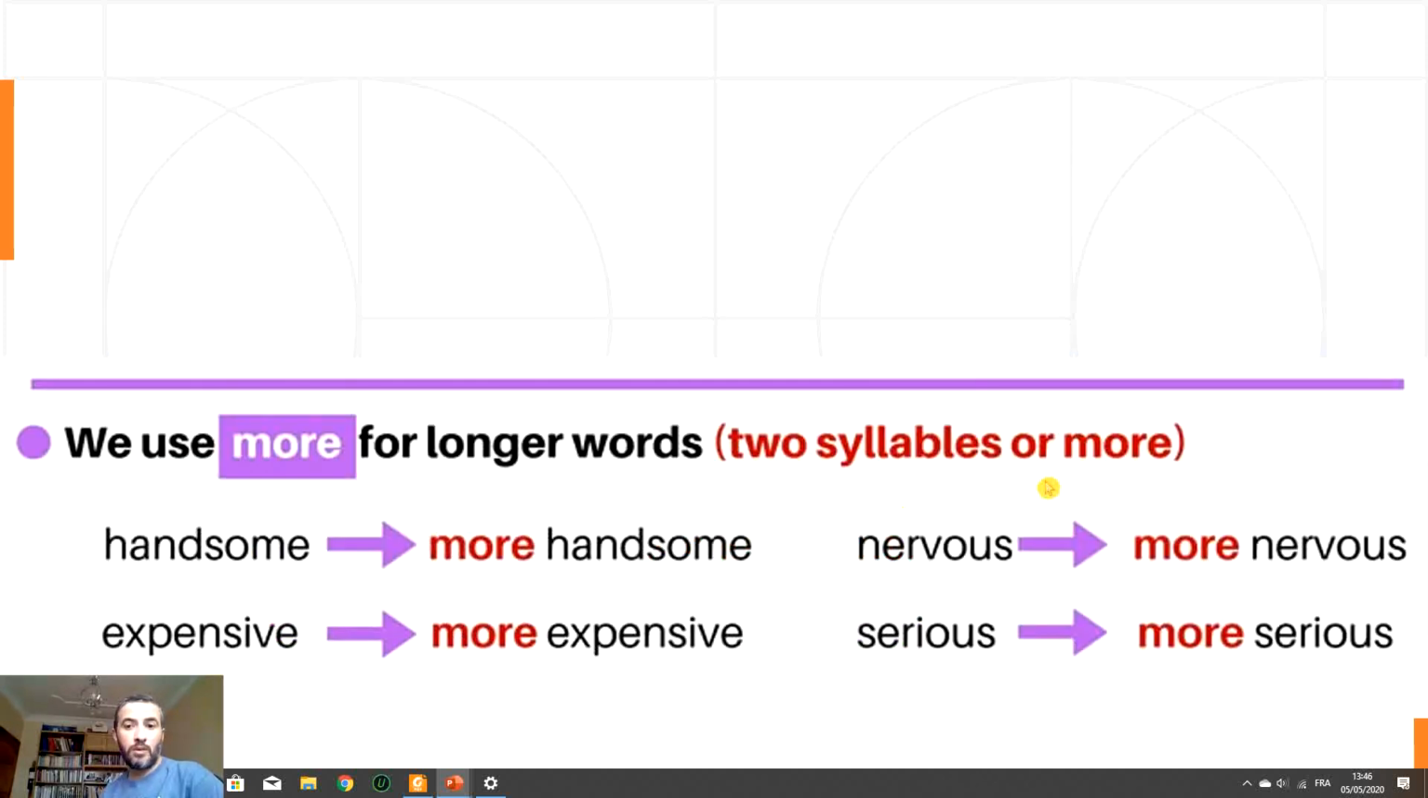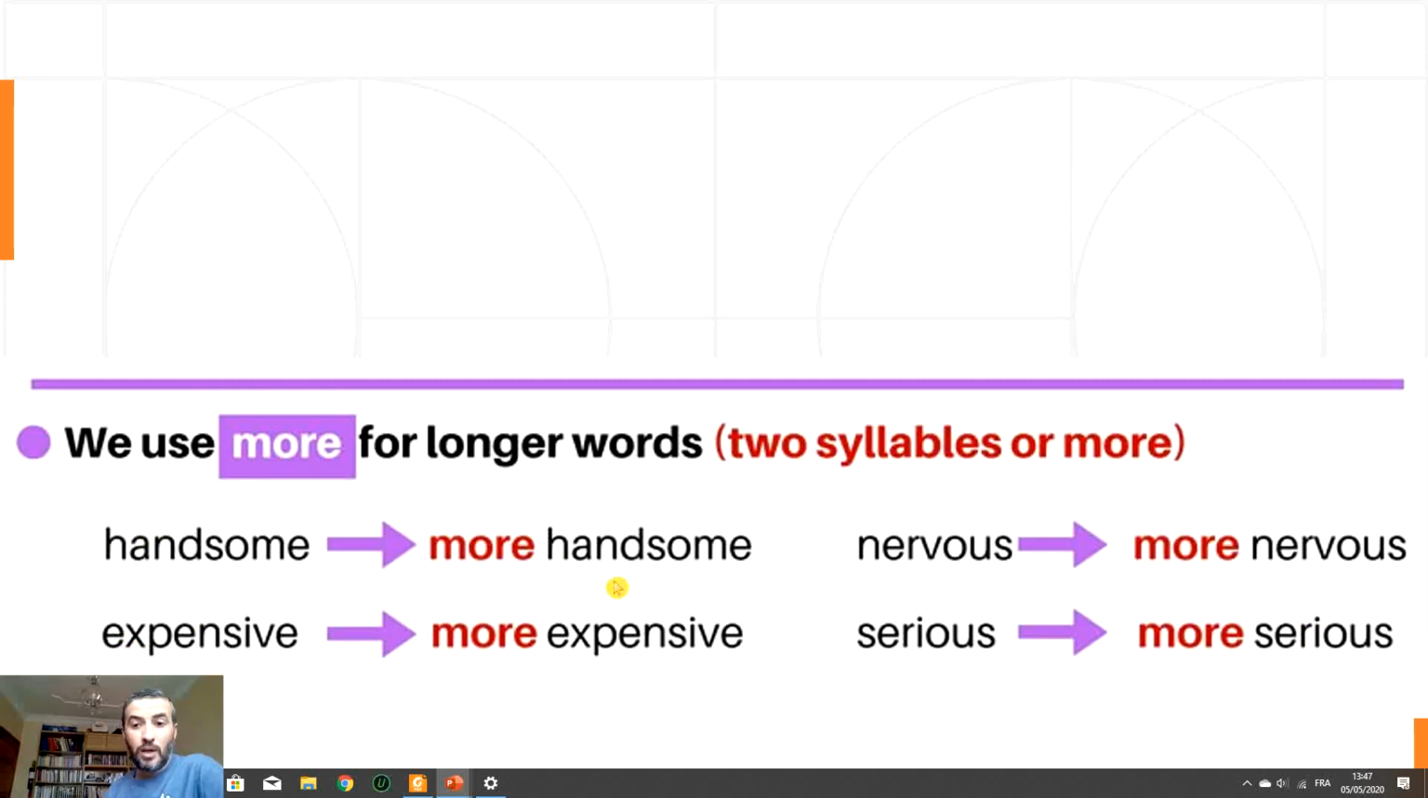If you have two syllables or more, which are long adjectives, what do we use? We use more. For example, we say handsome for boys or males, and beautiful for girls or women. So she is a beautiful woman. He is a handsome man. We don't say he is a beautiful man. No, handsome. How many syllables do we have in handsome? Two syllables, so it is a long adjective. More handsome, nervous, more nervous, serious, more serious, expensive, more expensive.